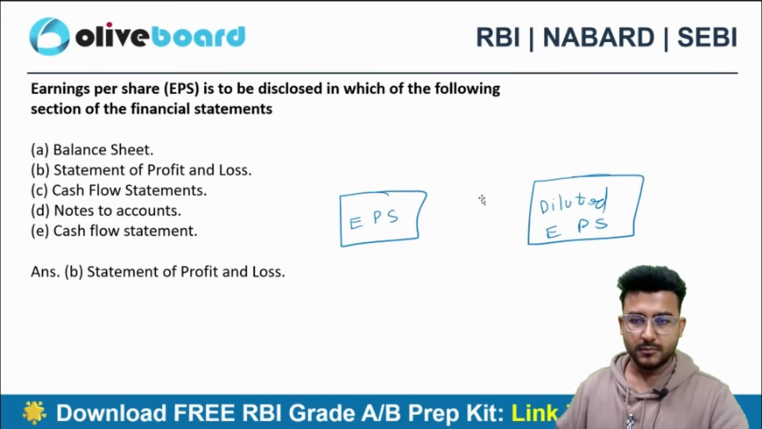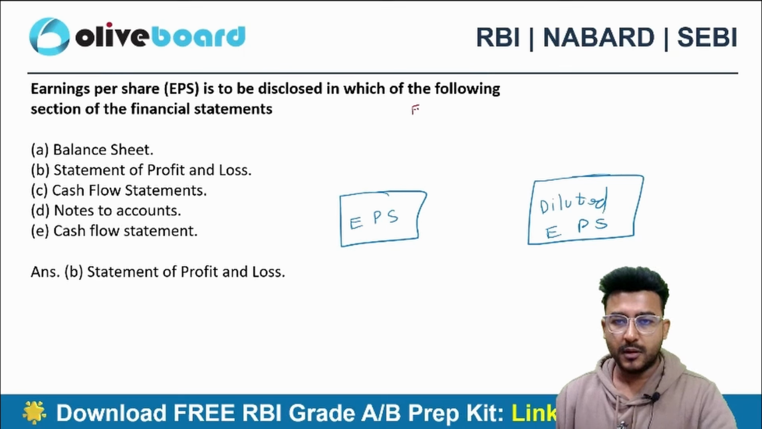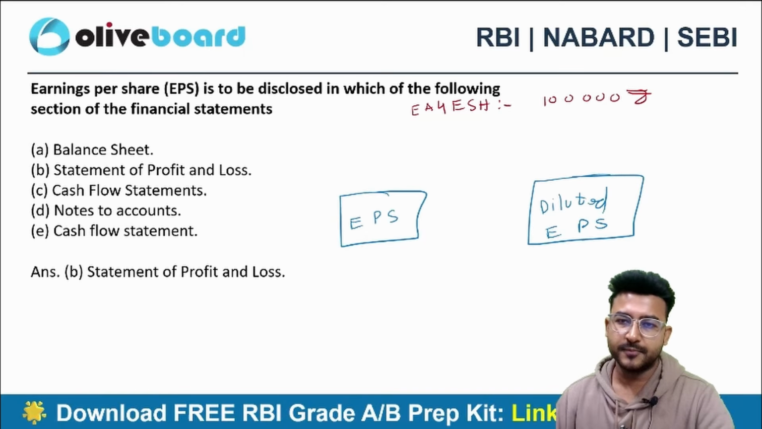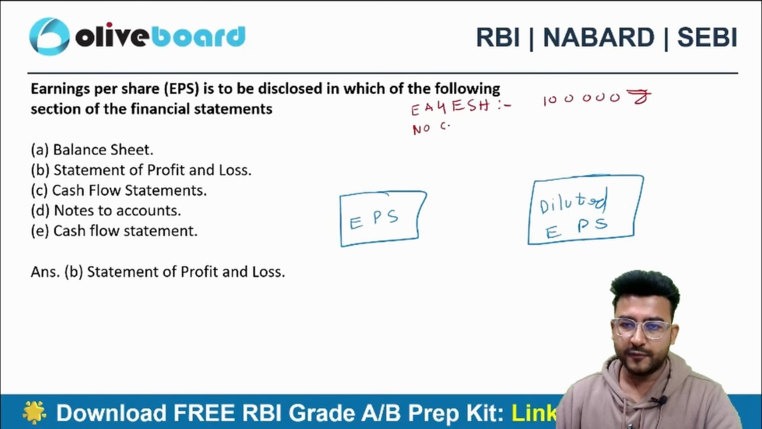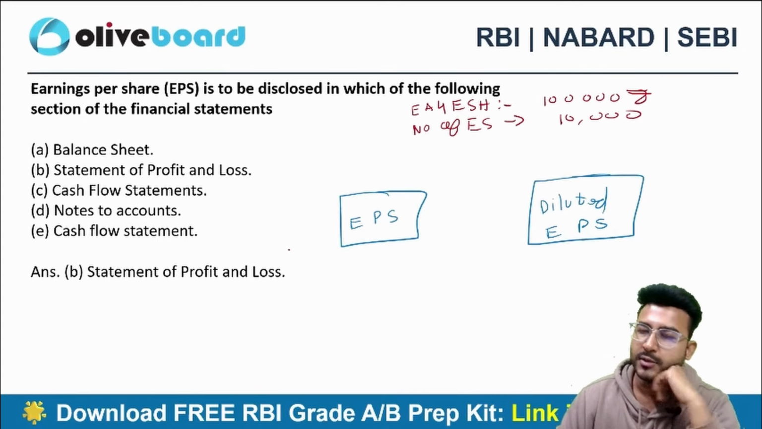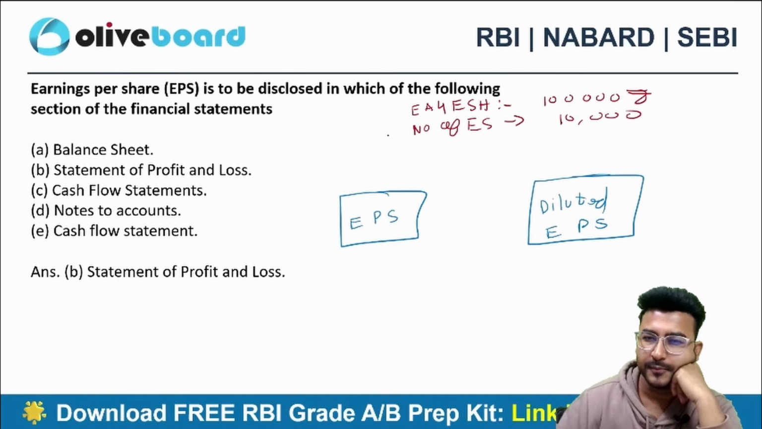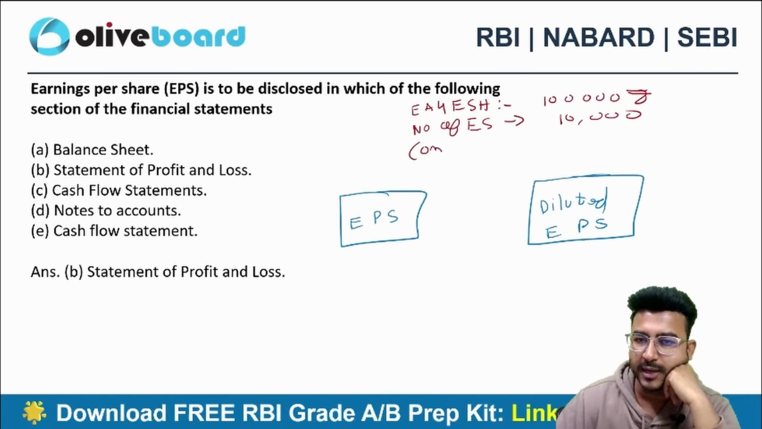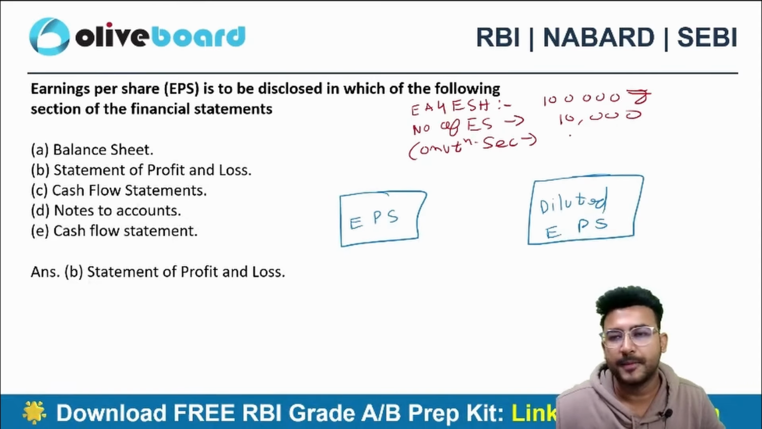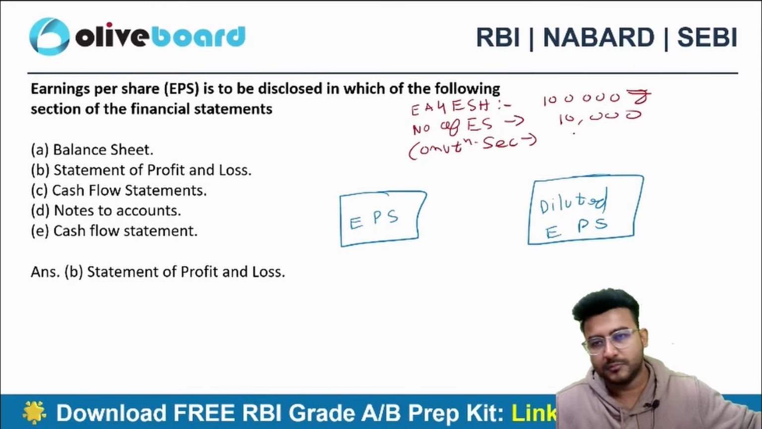So if we take an example, let's suppose the earnings available for equity shareholders is 1 lakh rupees. The number of equity shares is 10,000. And let's suppose I do have some convertible securities like convertible debentures or compulsorily convertible preference shares, for example, 2000.